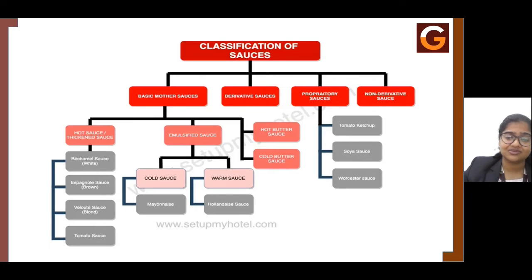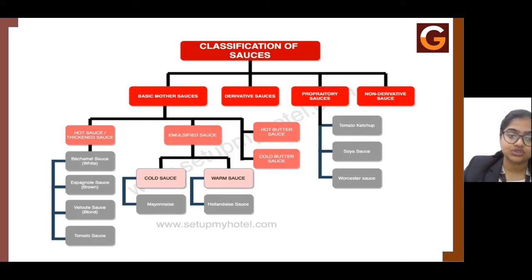Now, this demi-glaze sauce is basically one of the most highly flavored sauces. It is glossy in appearance, and this demi-glaze is nothing but demi means half, glaze means glossy in appearance. So demi-glaze basically says that it is more glossy in appearance and it has been reduced to half of its quantity. So when the reduction is made, that is when you get the maximum flavor from this sauce. Now, this sauce is basically used on a lot of steak, especially if you're using a beef steak or pork steak. It is added on top in order to give a lot of flavor to the meat.